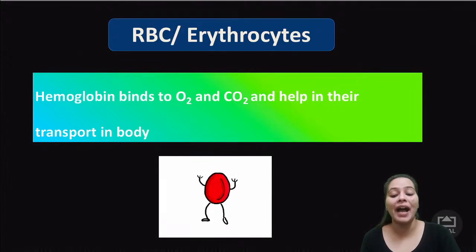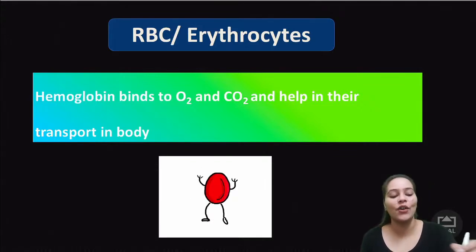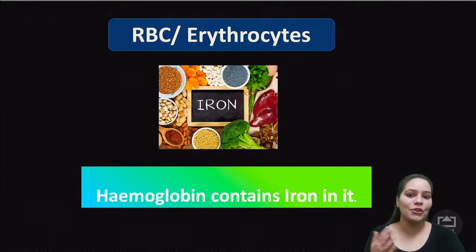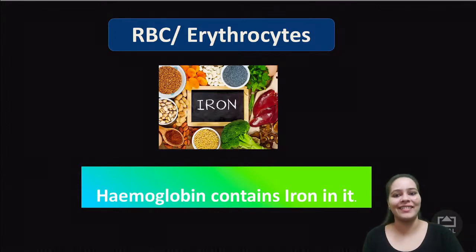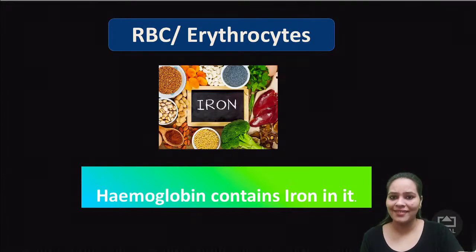Okay, RBC, the hemoglobin, which is a red color pigment. Another function: it binds O2 and CO2 and helps in their transportation in the body. So it is also known as the carrier of oxygen, and it contains iron inside it. What? RBC, also known as erythrocytes, contains hemoglobin. Hemoglobin के अंदर क्या present होता है? Iron. Got it? I hope everything is clear till here.